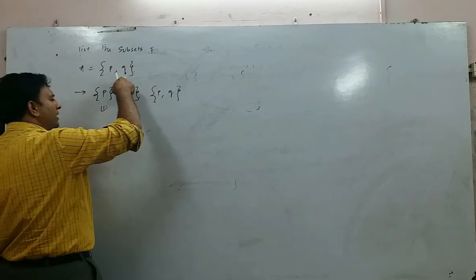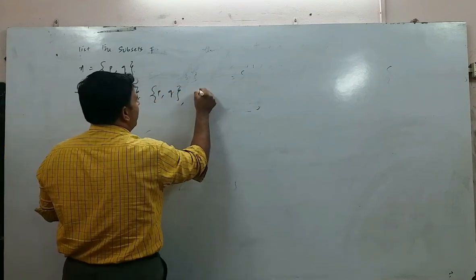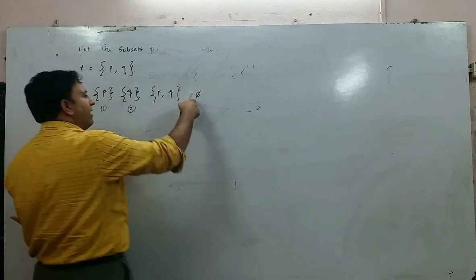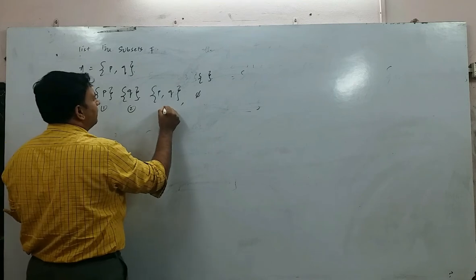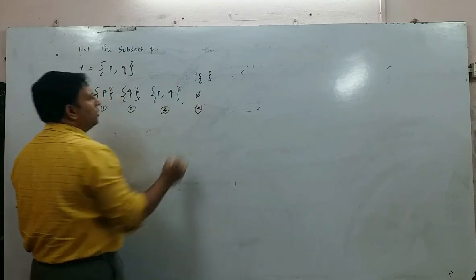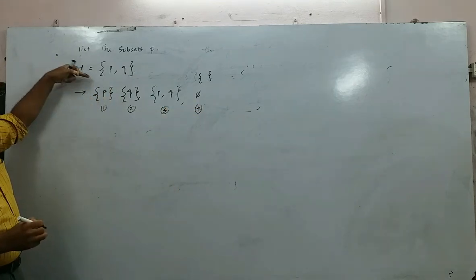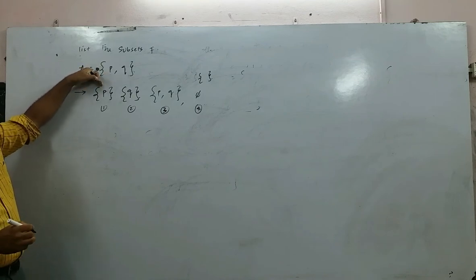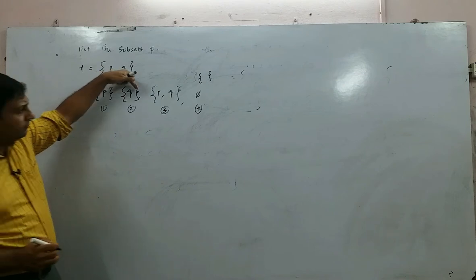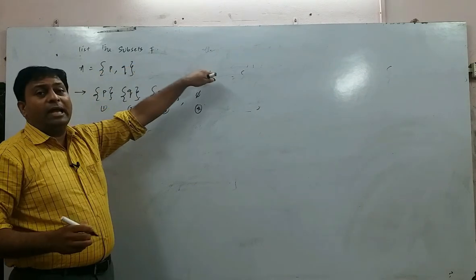A set is a subset of itself, and most important is your empty set. I can write this, or I can use simply this symbol. So what are the subsets of set A is equal to {P, Q}? Set {P}, set {Q}, set {P, Q}, and the empty set.